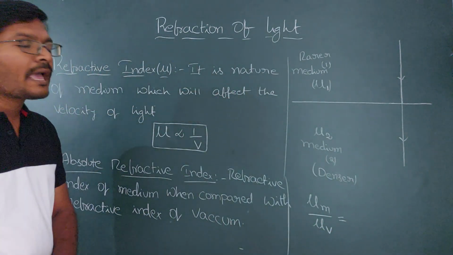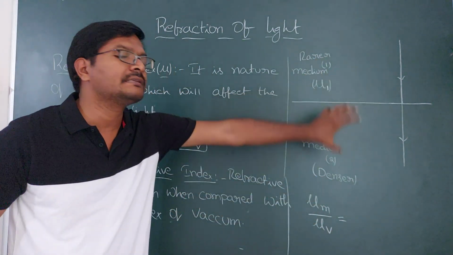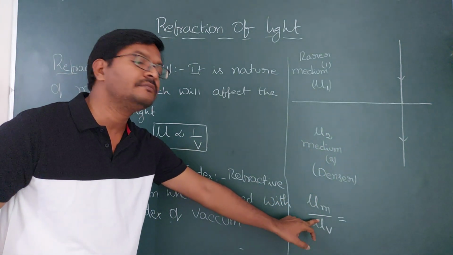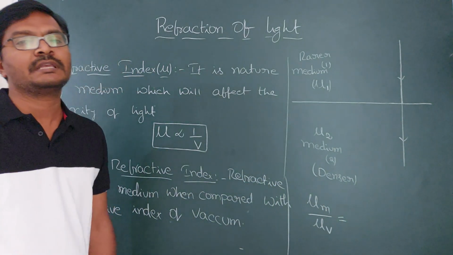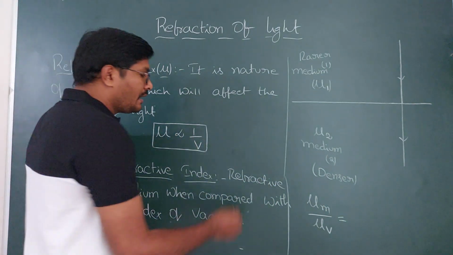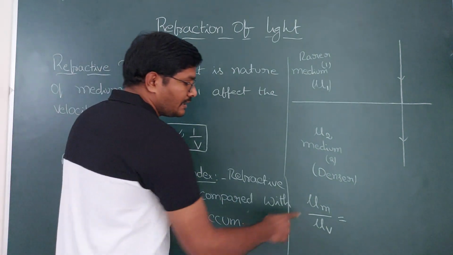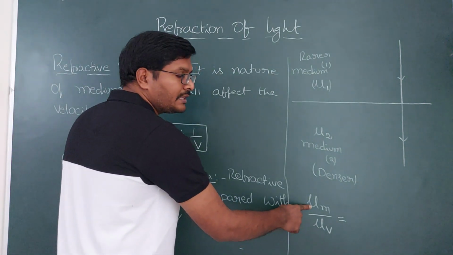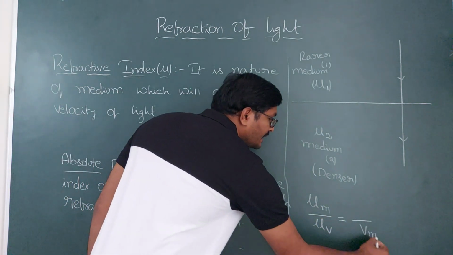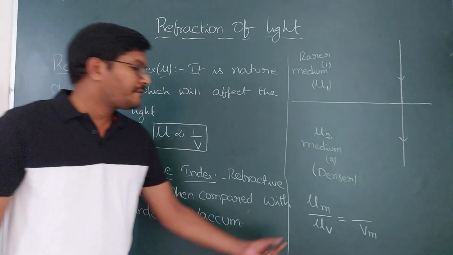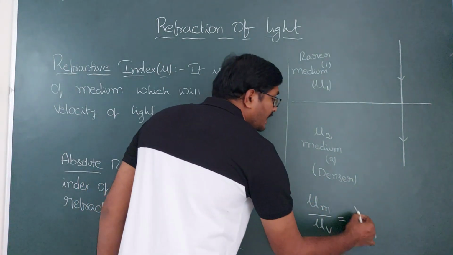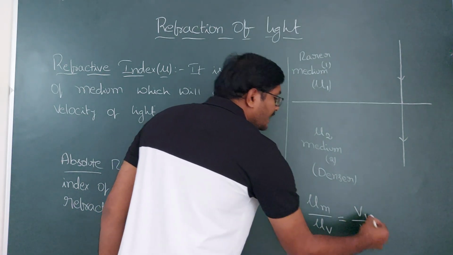So why do we have to compare? Because velocity is going to change. As the refractive indexes are changing, then velocities also change respectively, and they are inversely related. If the refractive index of medium is in the numerator, then you will get velocity in that medium in the denominator. And the refractive index of vacuum is in the denominator, then you are going to get velocity of light in the vacuum here.